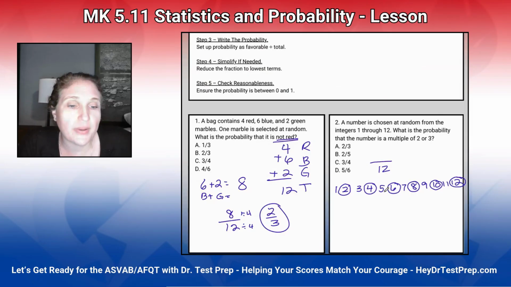Now I have to say, of the numbers left, what's a multiple of 3? 3, not 5, not 7, 9, yes, 11, no. So altogether, I circled 1, 2, 3, 4, 5, 6, 7, 8 numbers. Both of these numbers are divisible by 4. We just learned that on the other question. So the probability is 2/3.